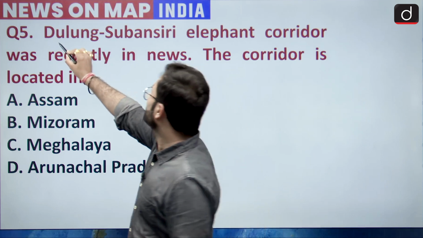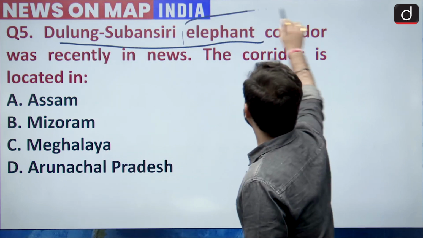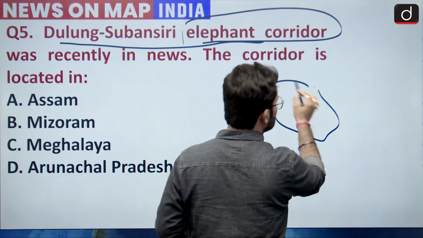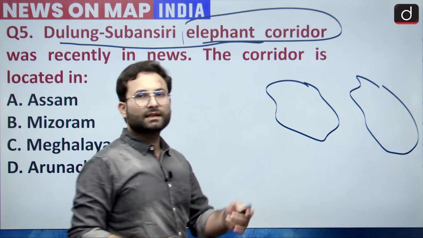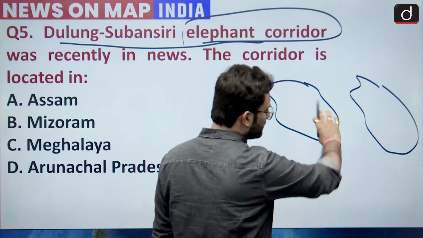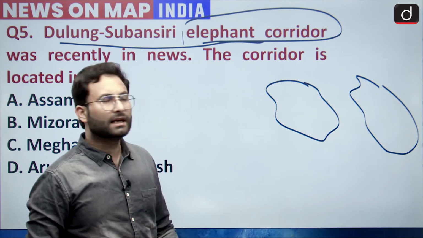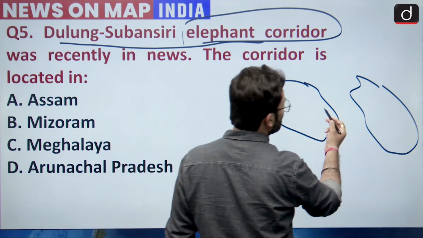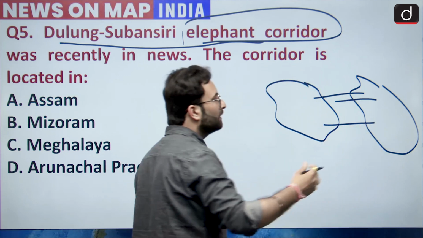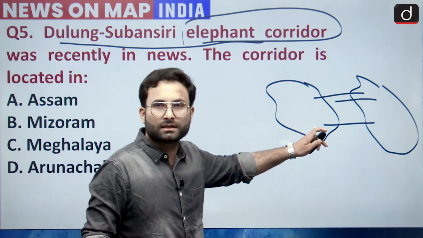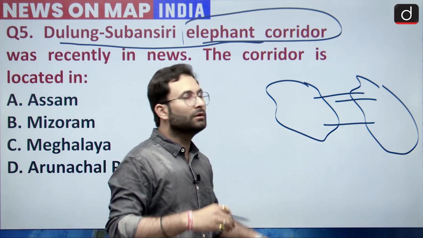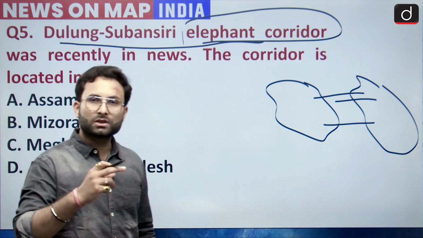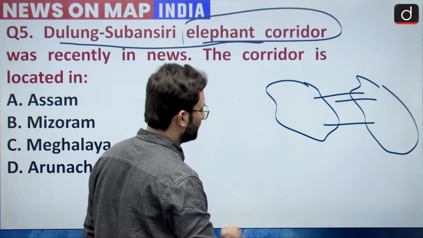Now, this Dulung-Subansiri elephant corridor. What are elephant corridors? Simply, there is a patch of forest. Let's see, there are two patches of forest. This is one and this is two. And because of certain reasons, they are fragmented. There is a walk between them, but they are fragmented and this is not being used by elephants to cross this particular area. Now the idea is to connect these two so that there will be interaction between the elephants of this particular forest area and that area. Ultimately that will be easy for them to interact with each other, go for breeding activities, etc., so that the population of these elephants will rise. So that is one idea behind it.